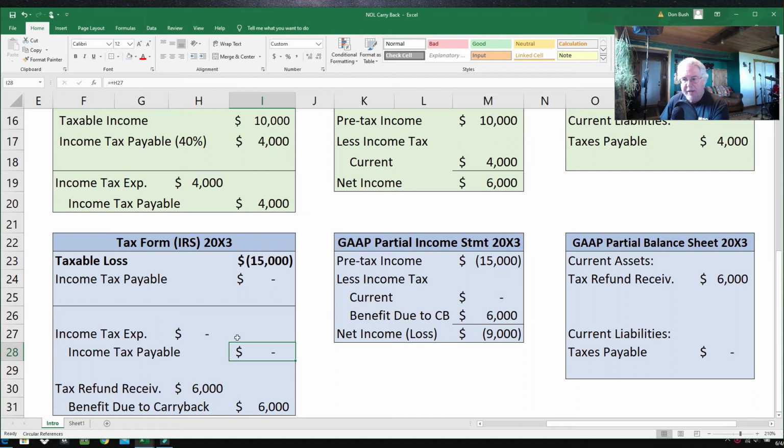However, the construction company is making another journal entry. They're debiting tax refund receivable for $6,000 and crediting benefit due to carryback $6,000. Now, where is this all coming from? What is this journal entry about, and why is it $6,000?